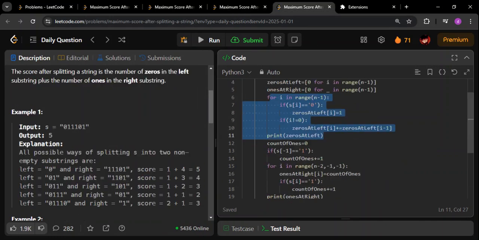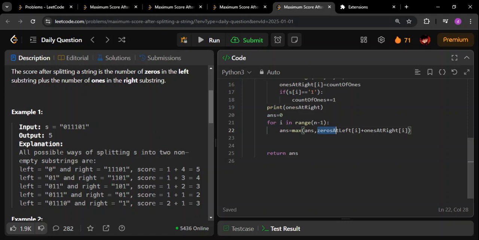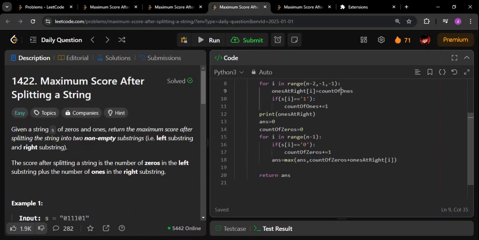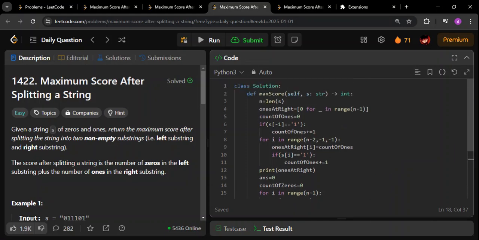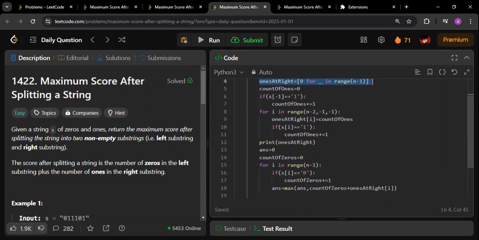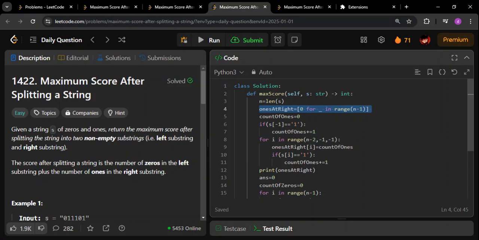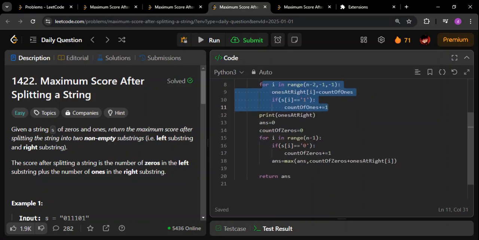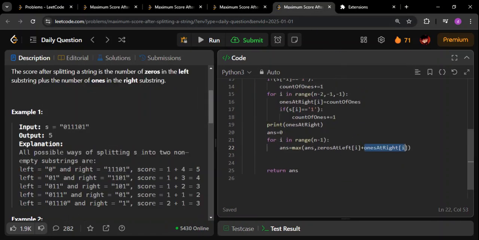Here everything was cached, even the zeros towards the left and the ones towards the right. But here only the ones are cached. Zeros we calculate as and when we progress through the indexes. As simple as that. This also is an O of n solution, both space and time complexity are O of n. But we are having only one array here, and we go through the loops fewer times. We go through each of the elements once here, and once again here. Only two times, whereas in the previous calculation you have seen that we go three times.